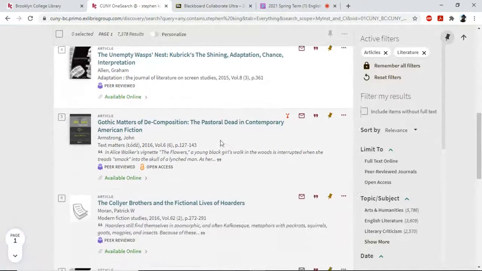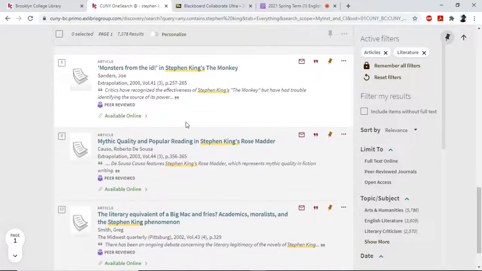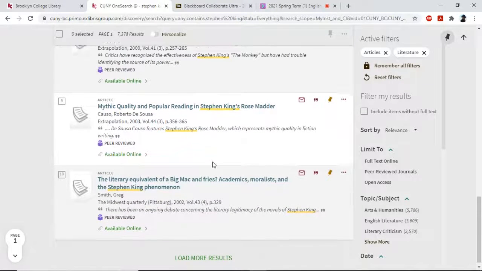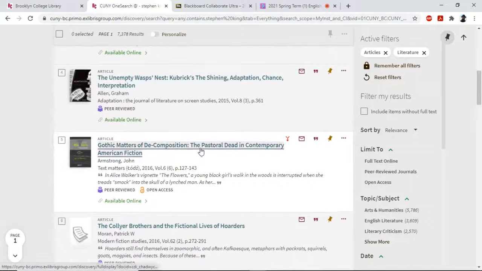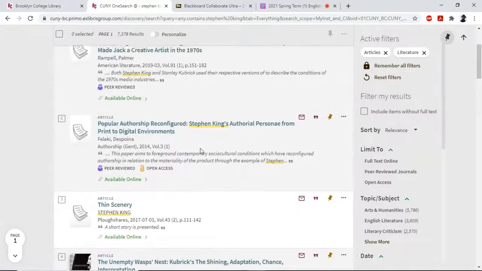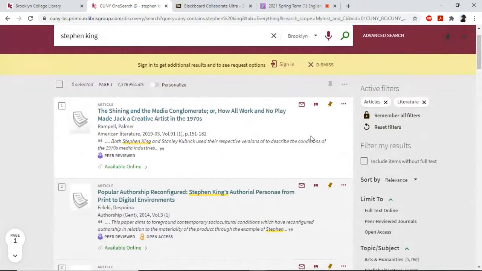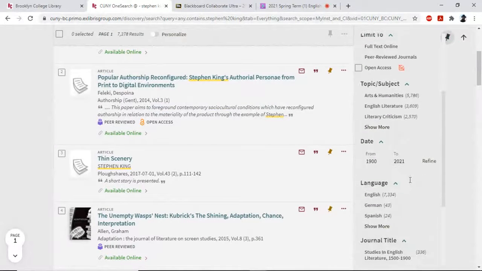So this is about The Shining adaptation. We have more about The Shining, Monsters from the Id. So we have all kinds of different stories here. All right, so none of this seems directly useful yet. So I'd go back up, look over it again, see if anything re-represents itself. But I'd go and I'd apply another filter.